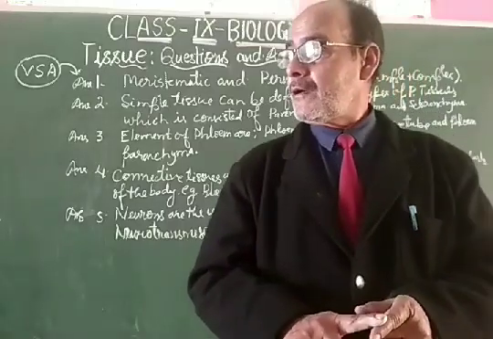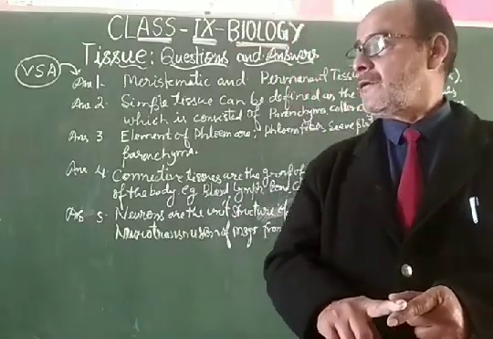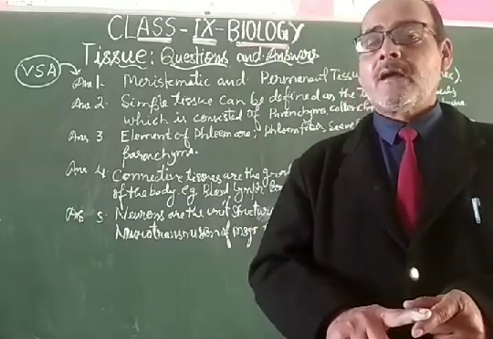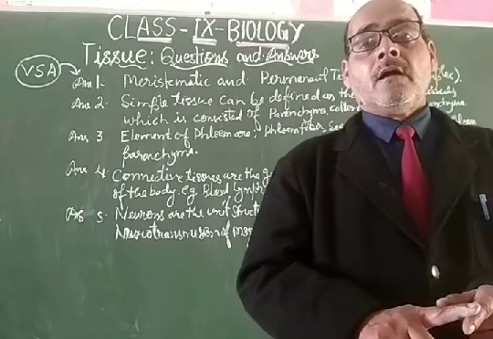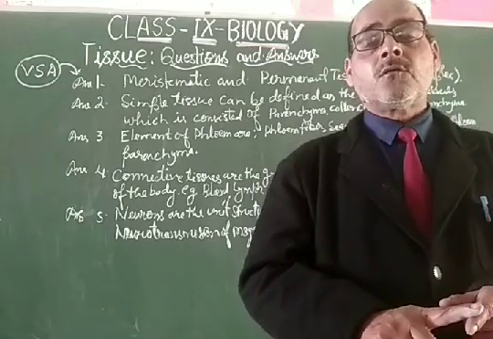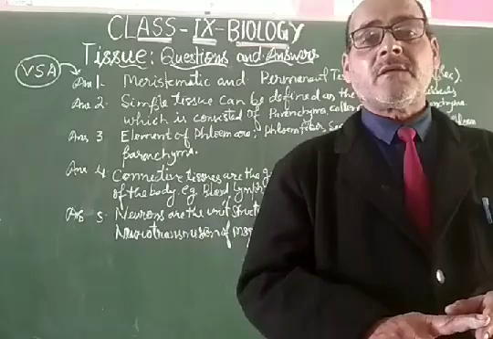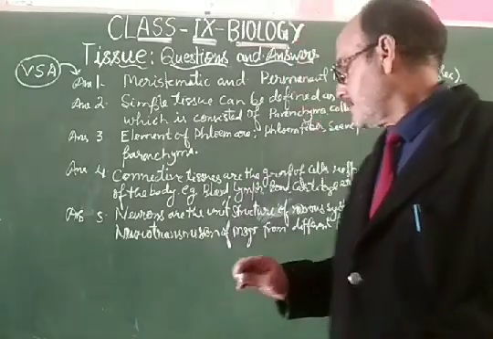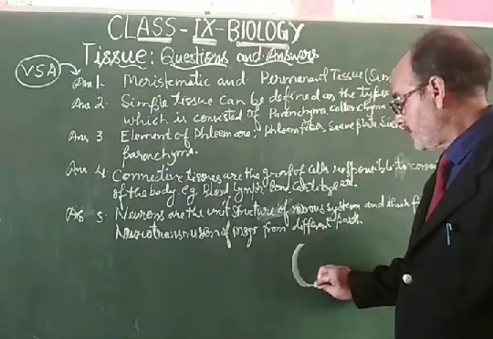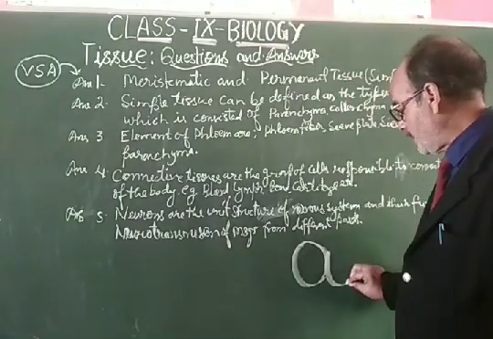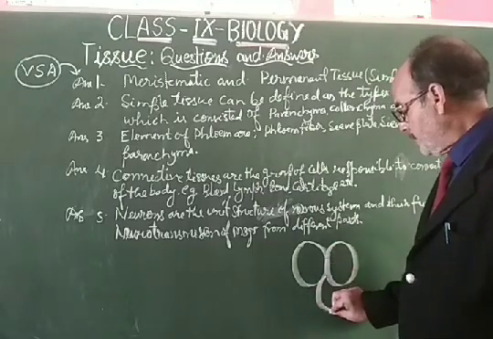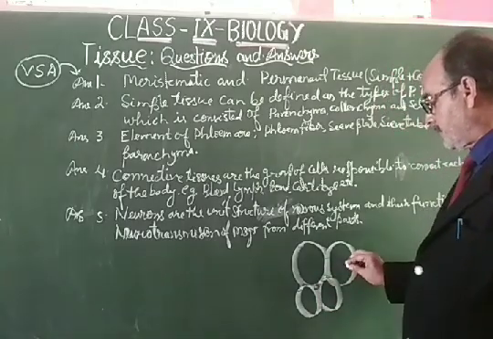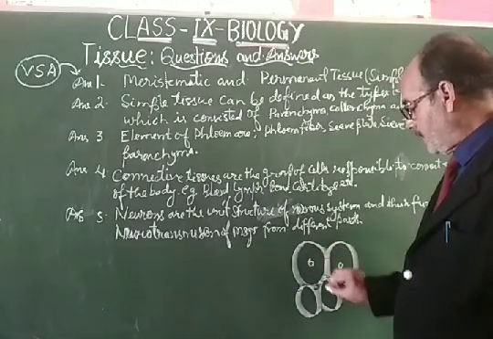Dear student, collenchyma are the cells found in the simple permanent tissue in all parts of the plant body. These collenchyma don't have intercellular space because of the thick lining of their cell wall. Something like this. This is the collenchyma. They have a thick cell wall, so there is no intercellular space. So these are the collenchyma.